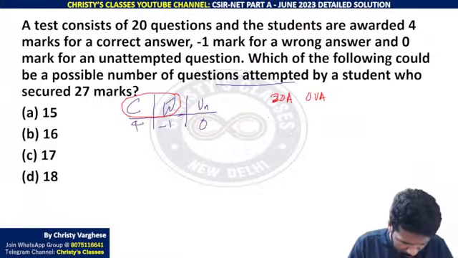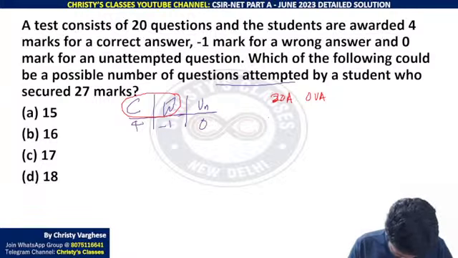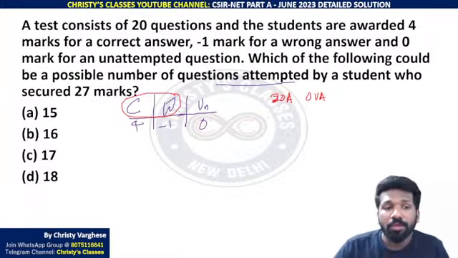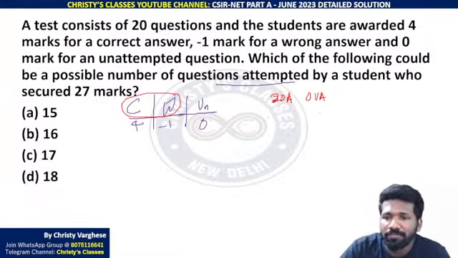Let me just cross check once. Yeah, attempted itself is asked. Yes. Okay, if it is all 20 attempted, then 0 non-attempted na, 0 non-attempted.